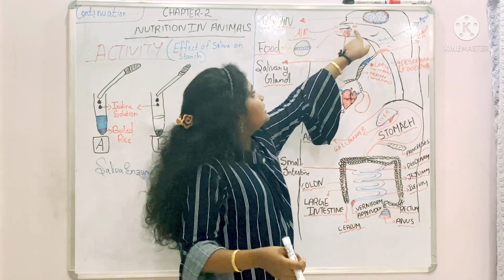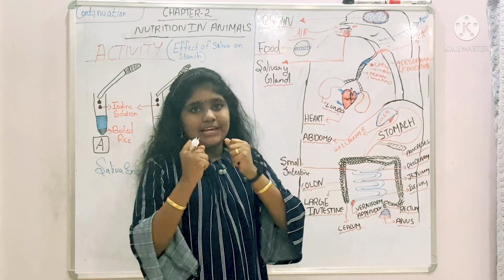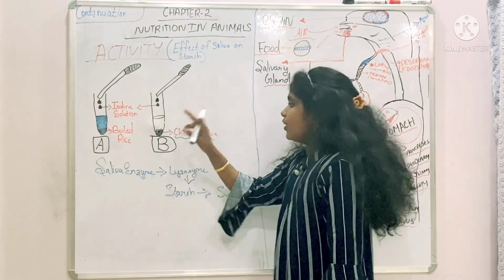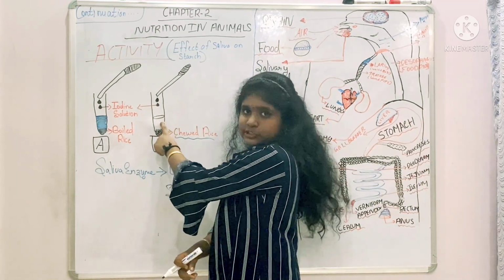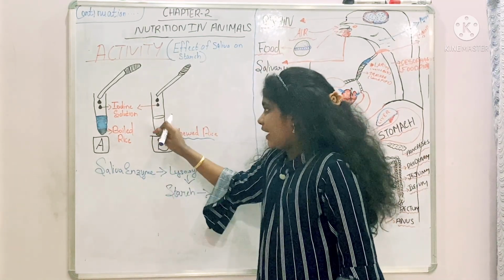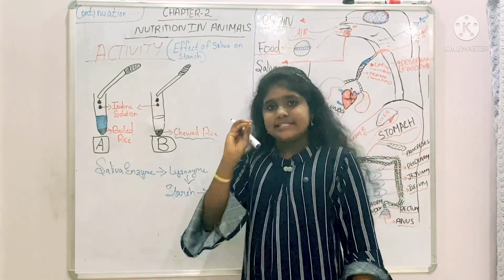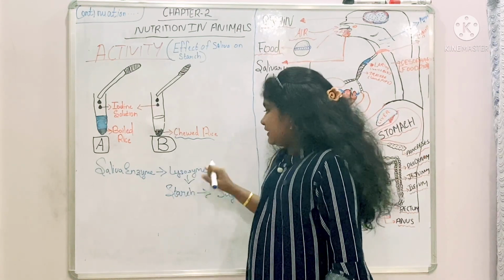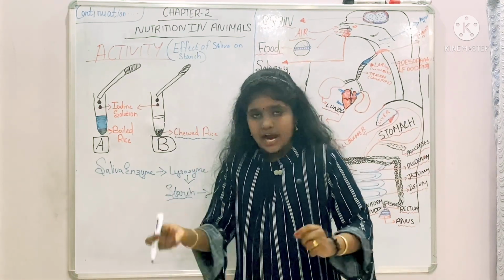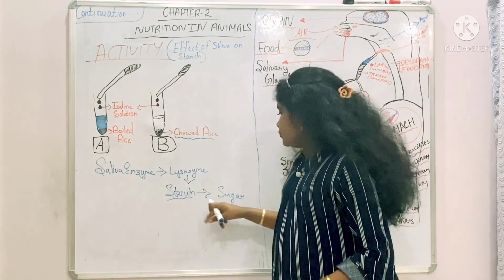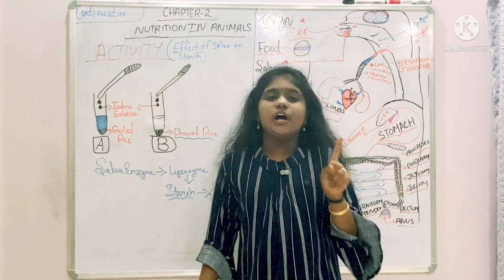There is a salivary gland, which helps us mix the saliva in our mouth. The chewed rice is mixed with the saliva and then we put it into test tube B. The saliva has an enzyme called lysosium. The rice has starch, and this starch will be broken down into sugar. So that's why test tube B does not change color.